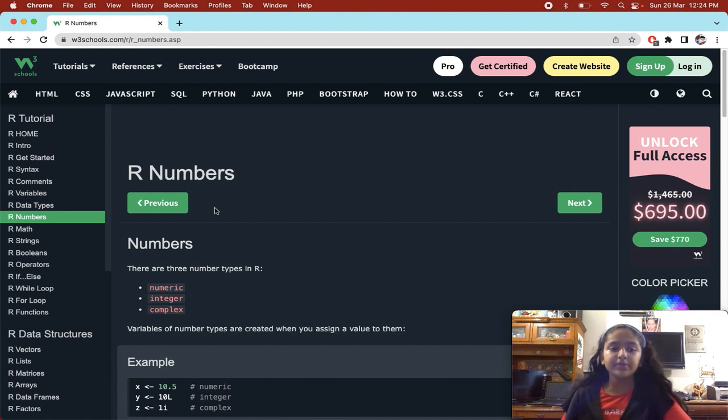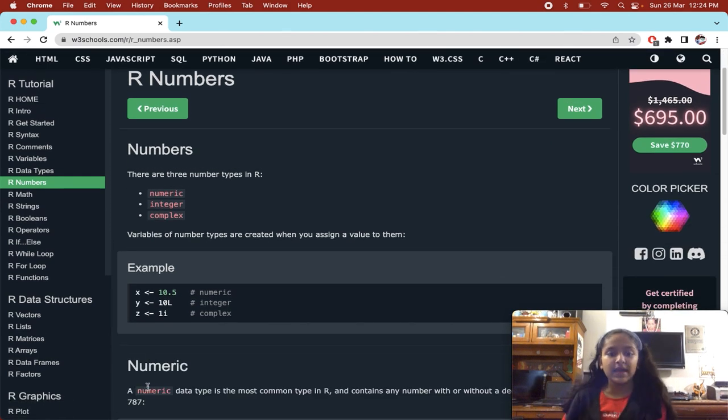Now, numbers. There are three types of numbers: numeric, integer, and complex. Variables of numeric types are created when you assign a value to them. Numeric types are those in which we also use integers, negative numbers, positive numbers, zero, and decimal floating point numbers.